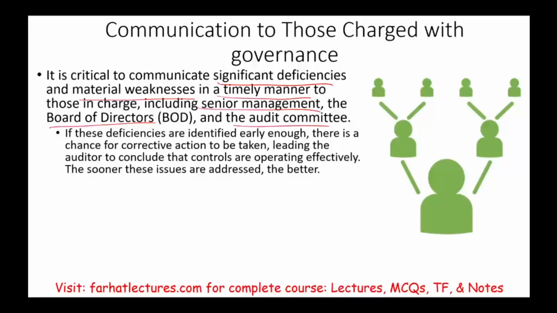If these deficiencies are identified early, there's a chance for corrective action, leading to the auditor concluding at the end that they are operating effectively. If they fix it by the end of the year, that's fine. The sooner these issues are addressed, the better.